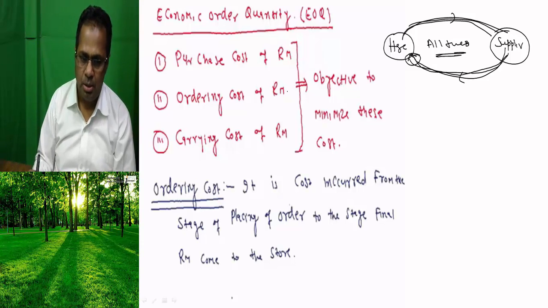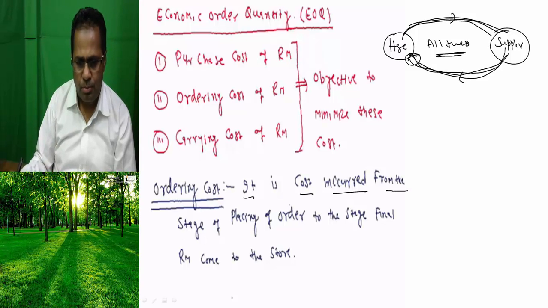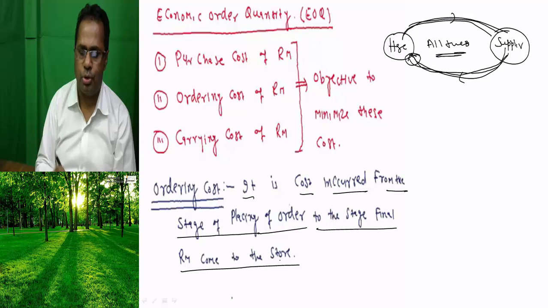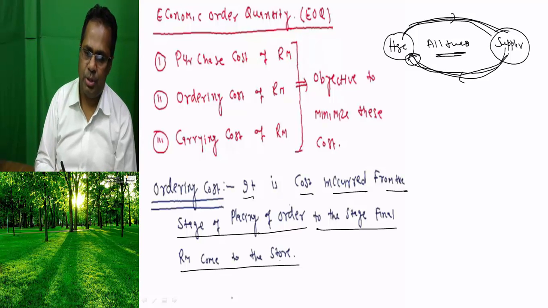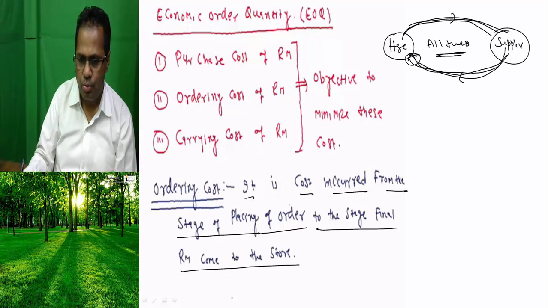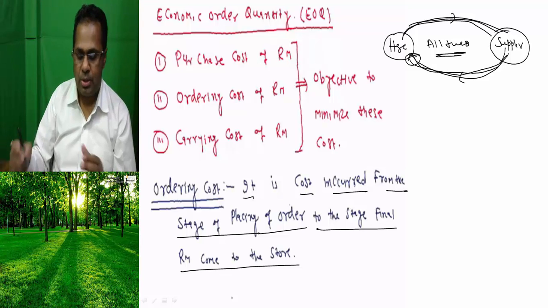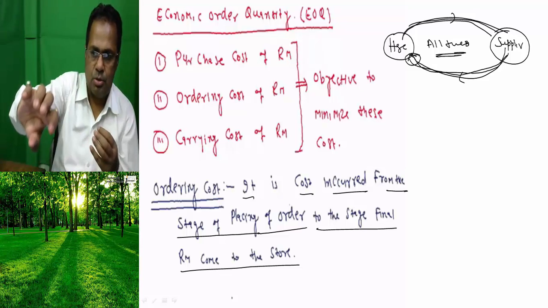Are you getting this? Look at it. It is the cost incurred from the stage of placing the order to the stage of the final raw material coming to your store that is said to be the ordering cost. What costs are included here? Look at here. What cost? Suppose you place the orders.